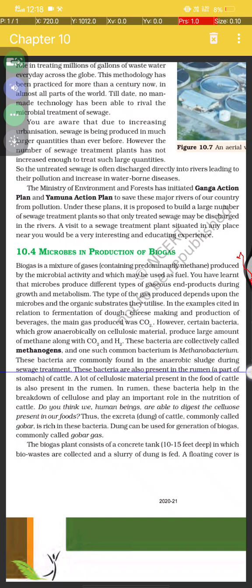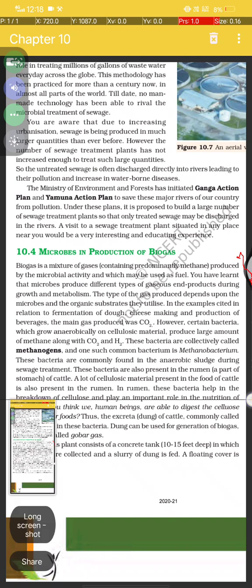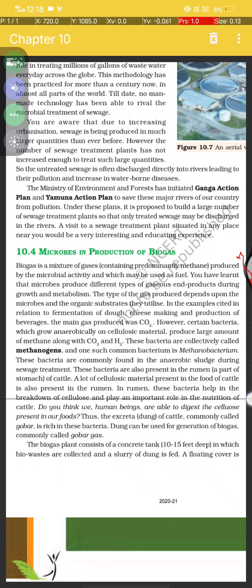These bacteria are also present in the rumen, a part of the stomach of cattle, where a lot of cellulosic material is present in the food of cattle. The rumen bacteria help in the breakdown of cellulose and play an important role in the nutrition of the cattle.